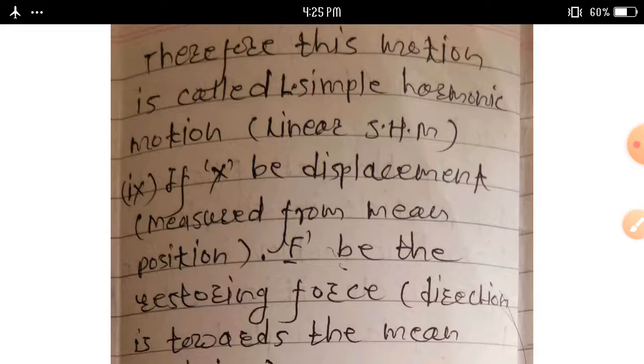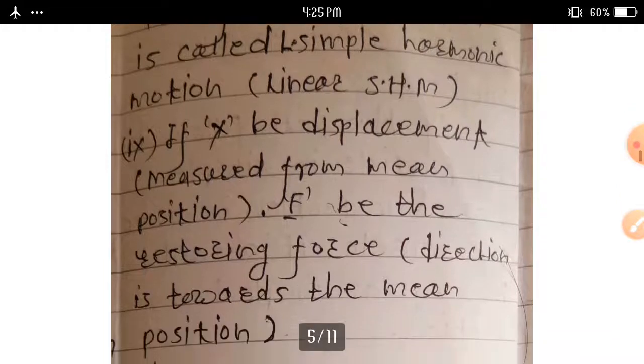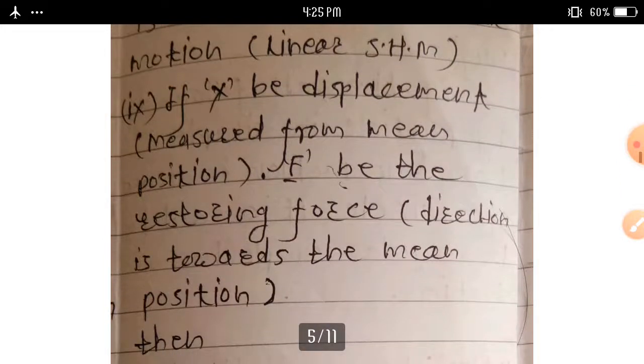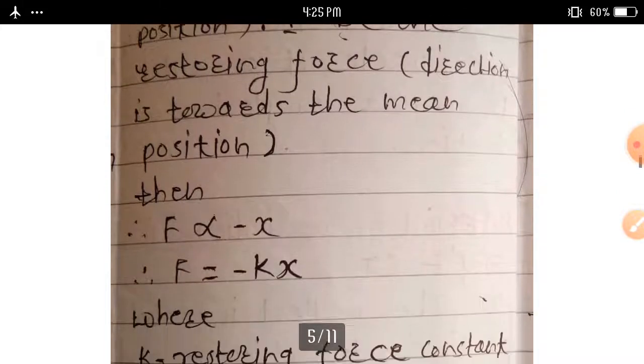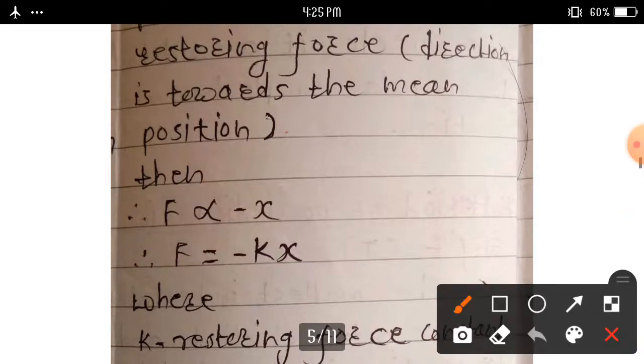Therefore this motion is called linear simple harmonic motion or linear SHM. If x be the displacement measured from mean position and F be the restoring force, we consider the direction is toward the mean position. Then we can write the restoring force. Suppose this restoring force we consider F here, and displacement we consider x. That time this restoring force is directly proportional to